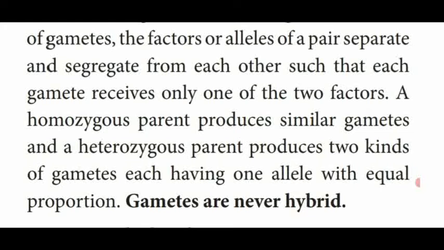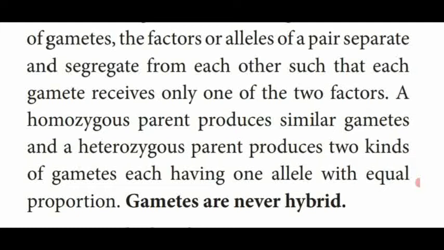Hybrid means what is produced from the hybridization method, a cross between two different parents. But gametes come from a single parent which segregates the alleles. For example, TT is the pair of alleles showing the dominant character. Both alleles are separated into T and T, which are named gametes, but they are not hybrid.